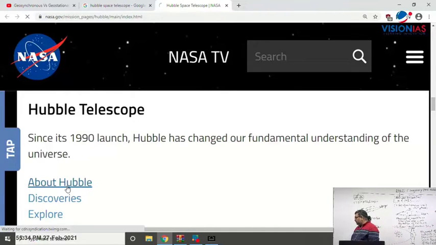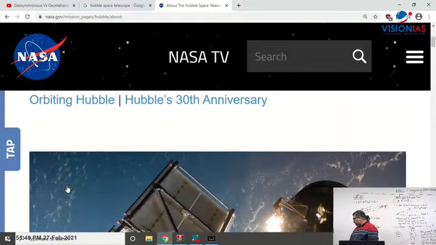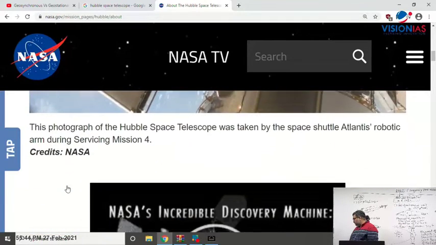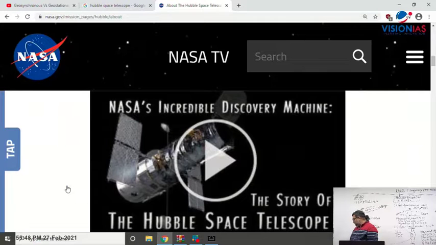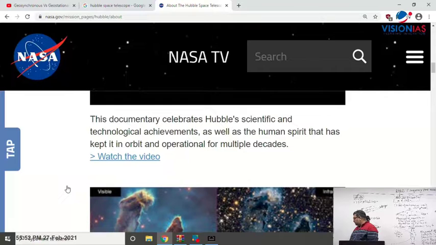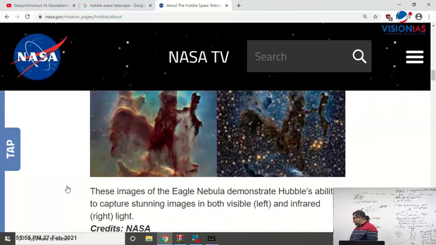About Hubble, if you go to this page, now you can see here. NASA has already celebrated 30 years of the Hubble telescope, and you can see here Hubble telescope, it's just like a satellite. It goes around the Earth here. This is a nebula, right? It's a gas and dust nebula, which is the image of the Eagle Nebula.